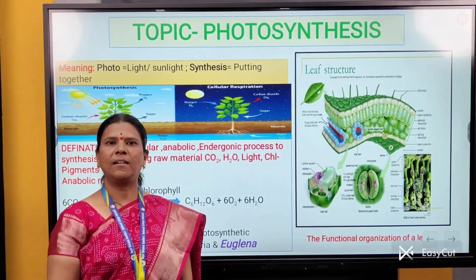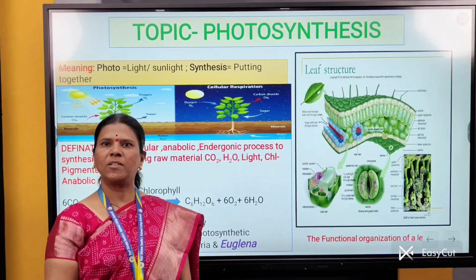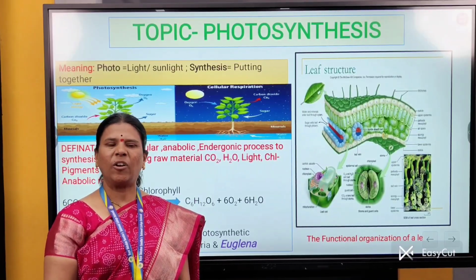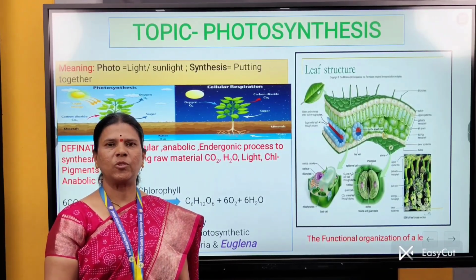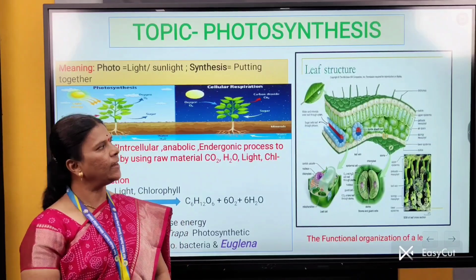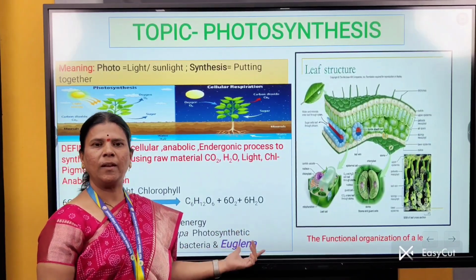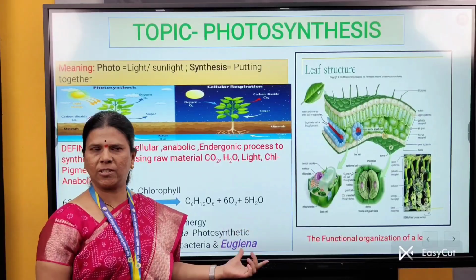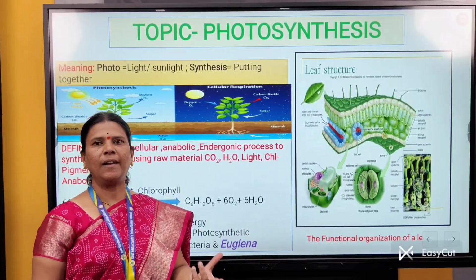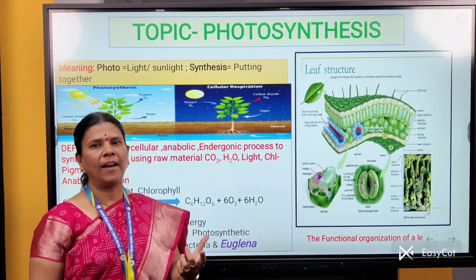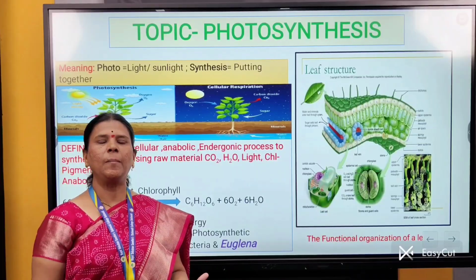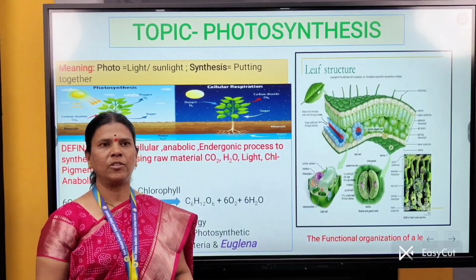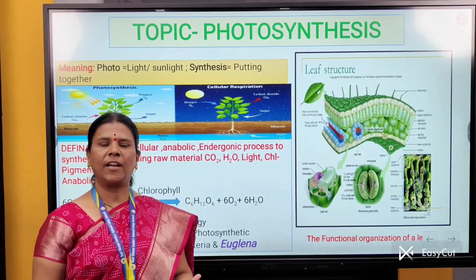Then we study the ultrastructure of chloroplast. What is chloroplast? Chloroplast is the cell organelle in which the process of photosynthesis is carried out. Then we study about the chlorophyll pigment and the accessory pigments which are involved in the process of photosynthesis. We also discuss the quality of light. And at the end we discuss the mechanism of photosynthesis, in which two processes, light reaction and dark